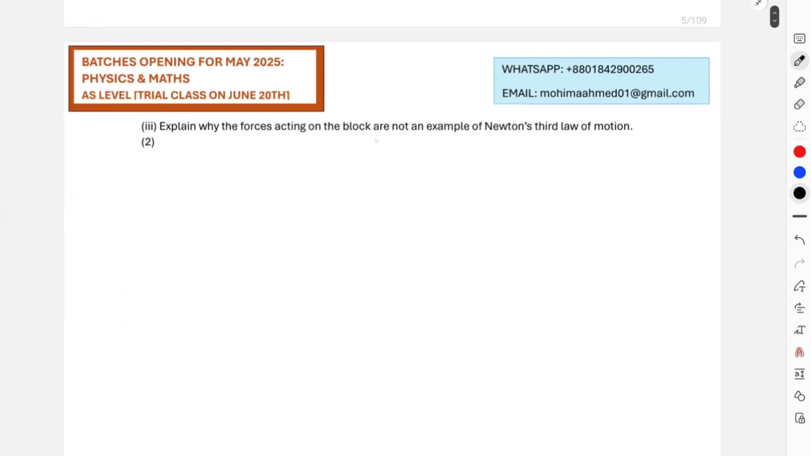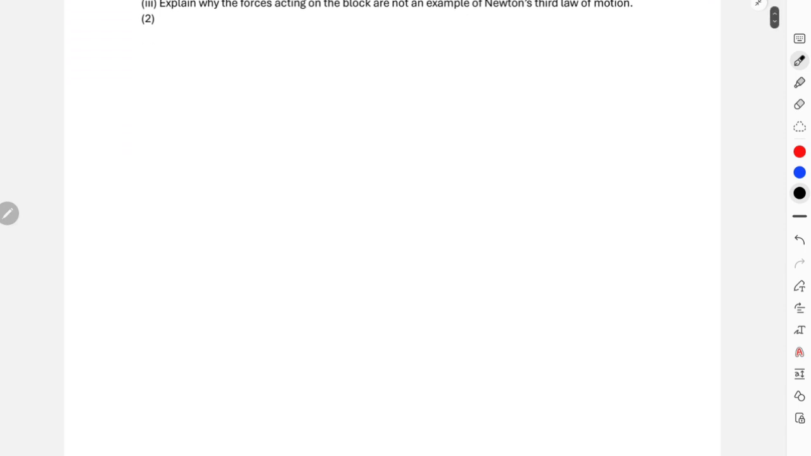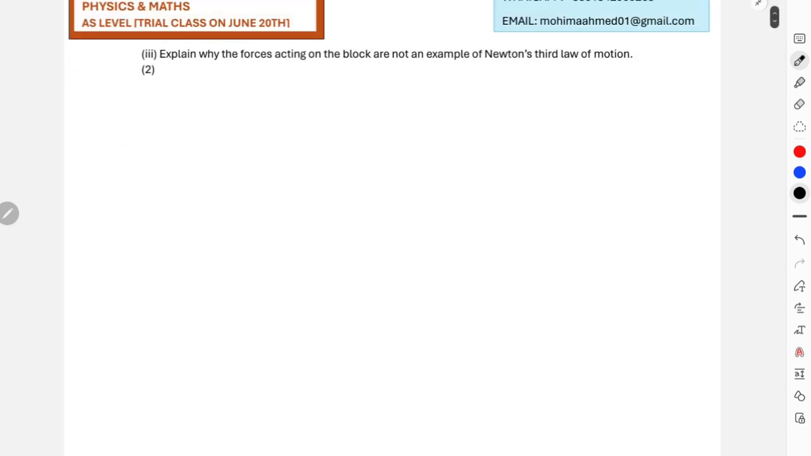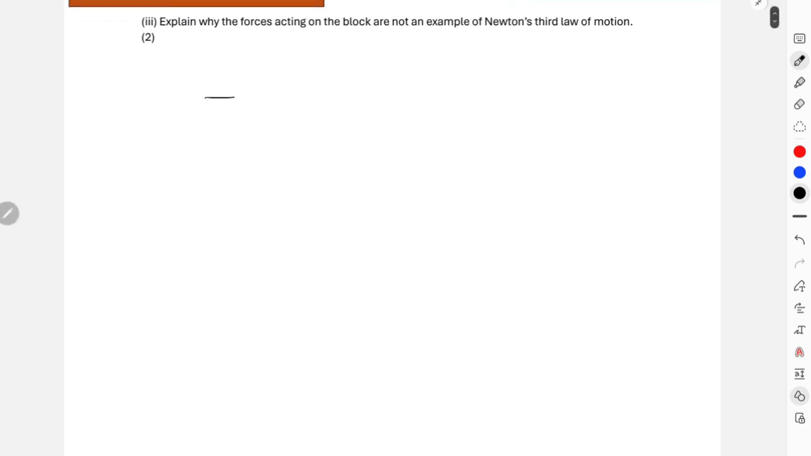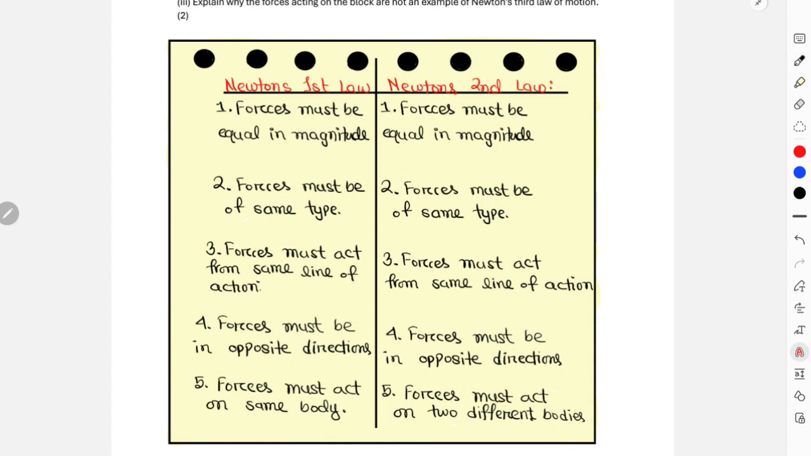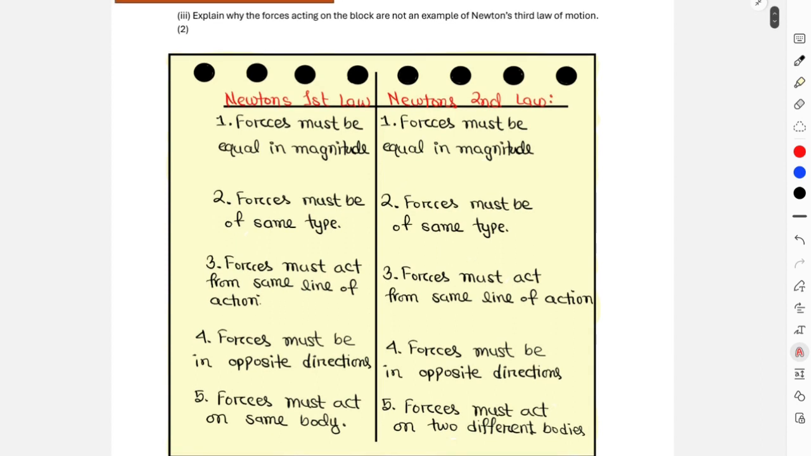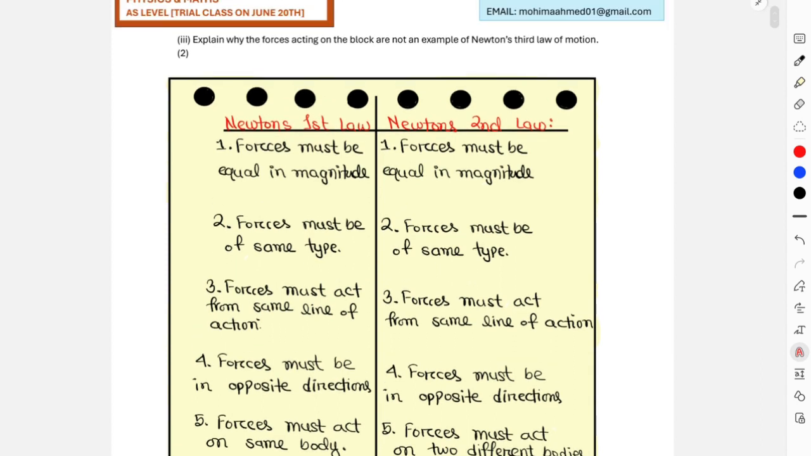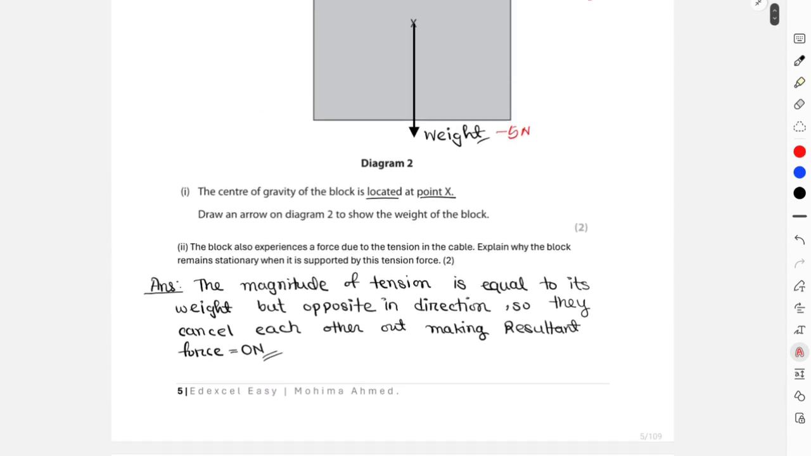Explain why the forces acting on the block are not an example of Newton's third law. Remember this first point that in order to be under Newton's third law or first law, they need to fulfill the 5 criteria. Let me just write down the laws over here. Okay, so these are the 5 points which distinguish whether a pair of forces will be Newton's first law or third law. Now over here we were speaking about tension and weight, right? In the previous part also we understood that they were equal in magnitude, opposite in direction. That's why the total resultant force was zero.